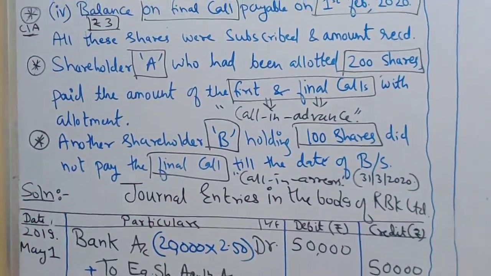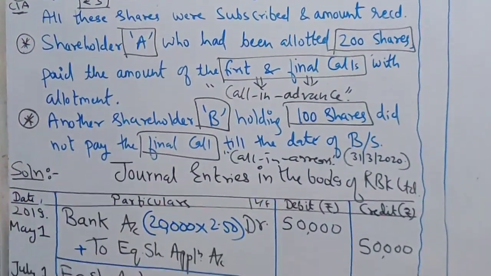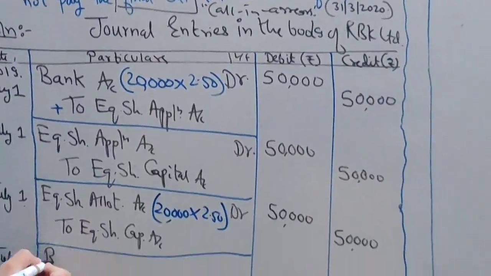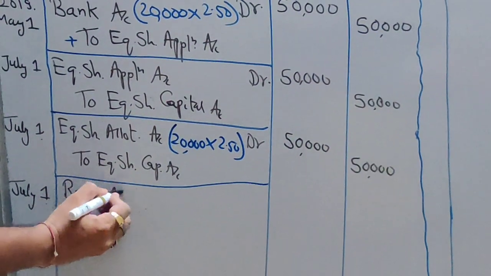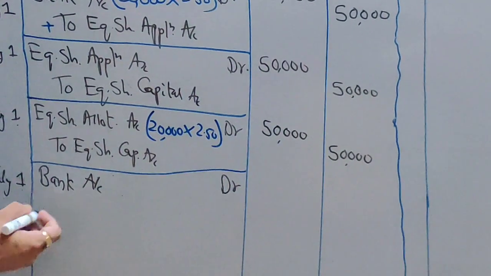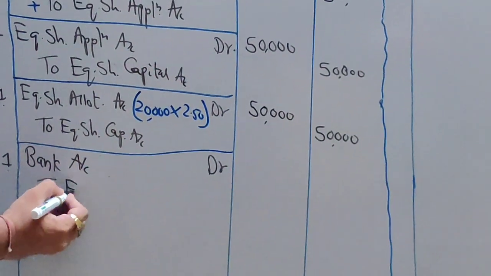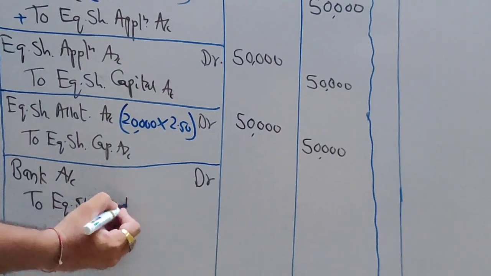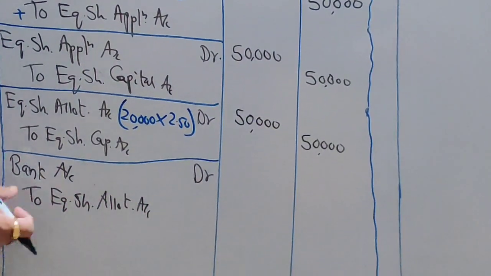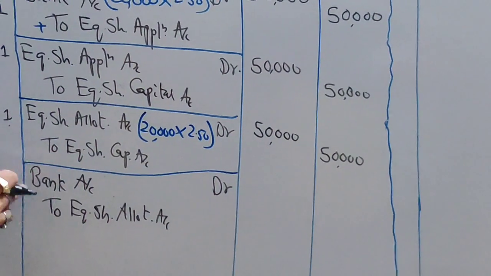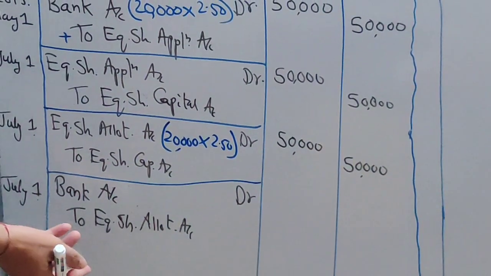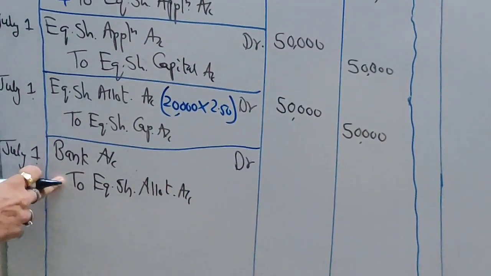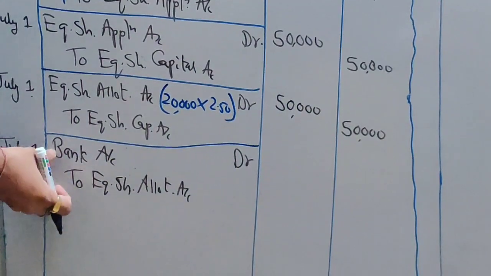And what is a normal bank entry? Tell me, students. Allotment bank entry, very easy. Bank account debit to equity share allotment account. This is your normal entry, students. Bank account debit to equity share allotment. This is the normal bank entry. What I have to do in this normal entry?